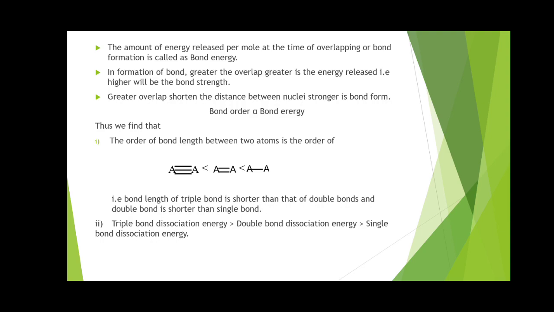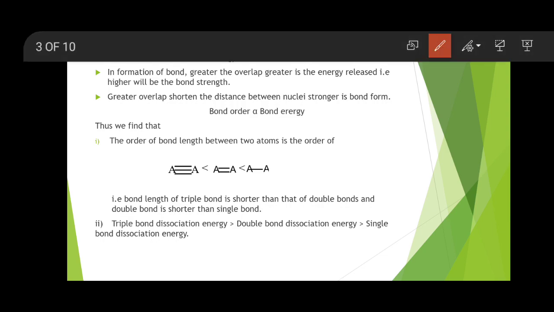The amount of energy released during the formation of a bond by orbital overlap is the bond energy. The higher the amount of energy released during the formation of a covalent bond, the higher the bond strength, and therefore the strength of a bond totally depends on the extent of overlap.